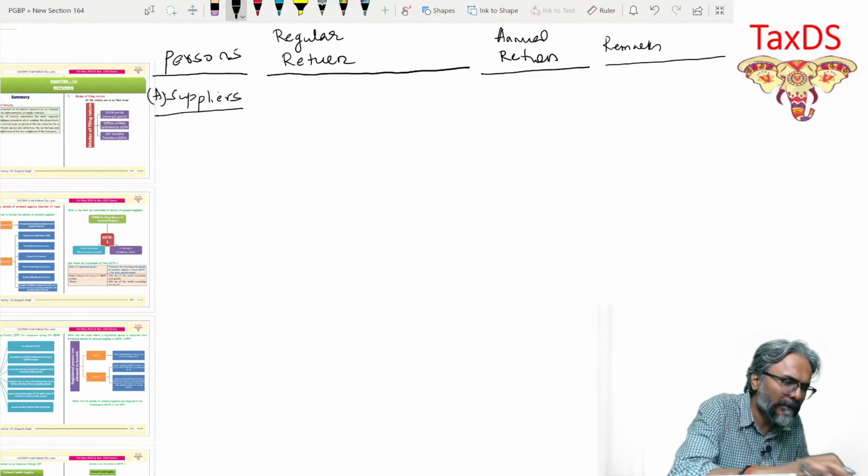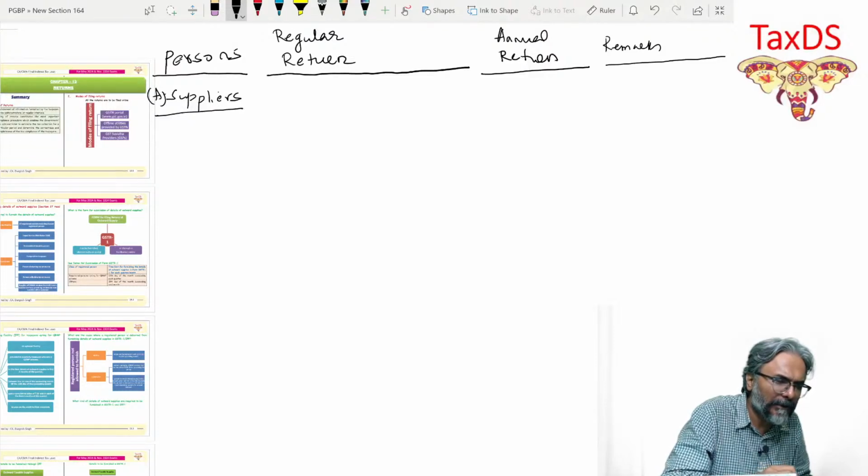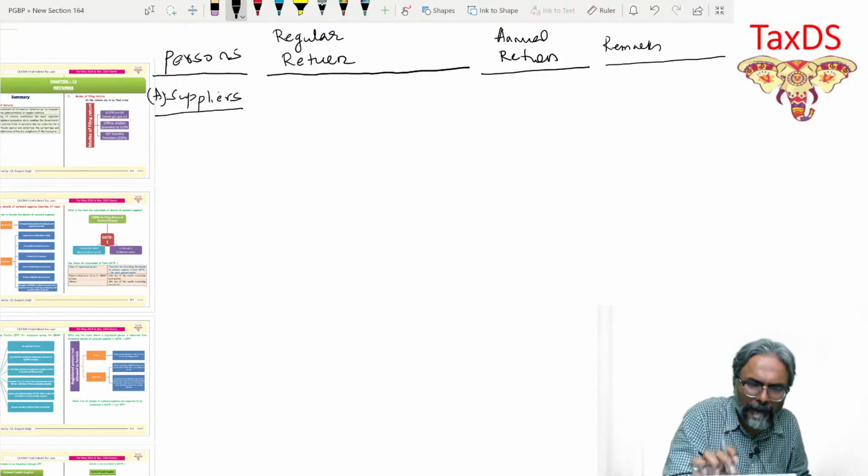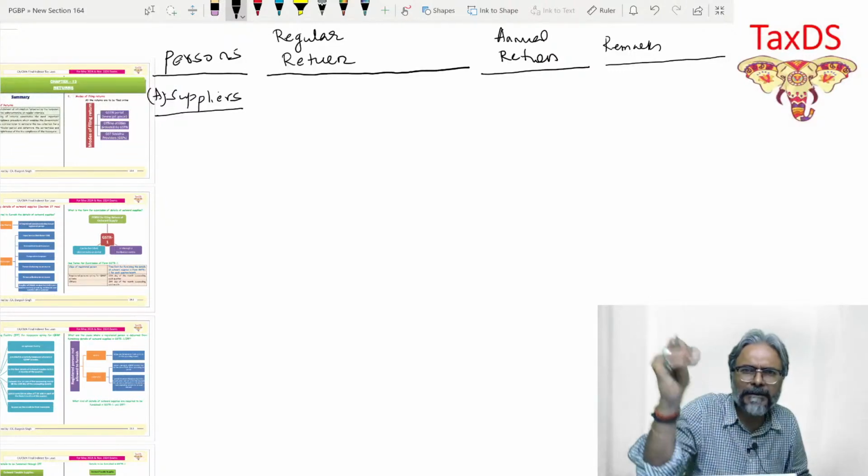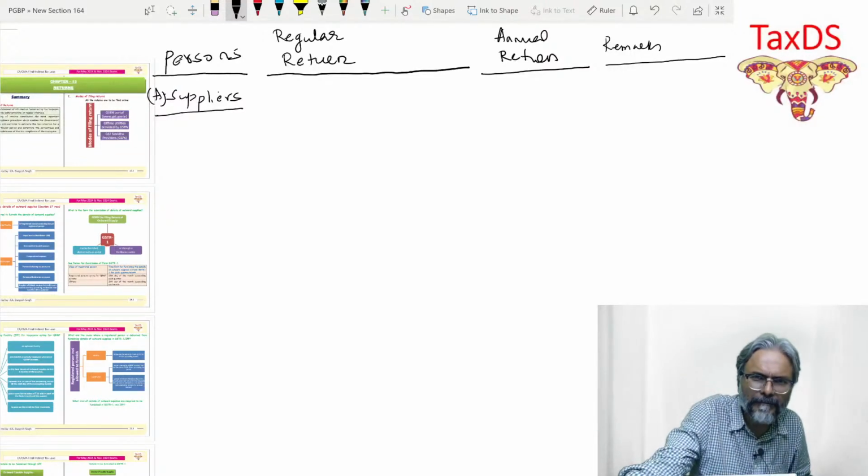So in that situation, it's any particular registered person who is there. Who is the person who has to file the return? Any registered person, students, who is there will be required to file the return. That is point number one. They will be required to file the return in this context.